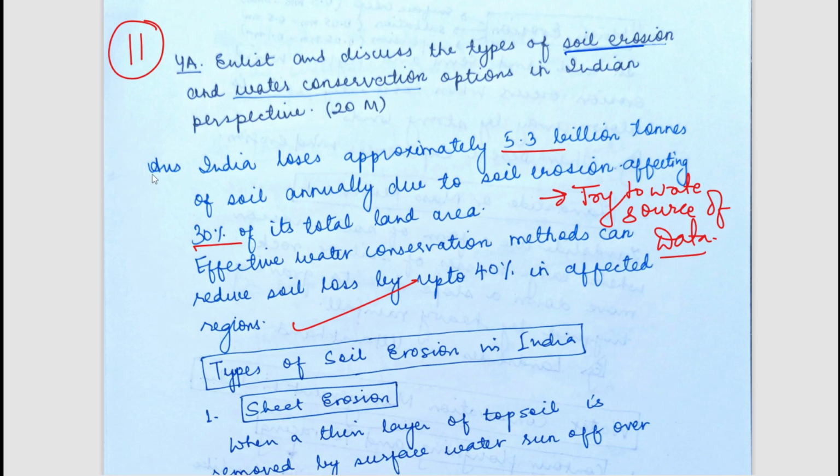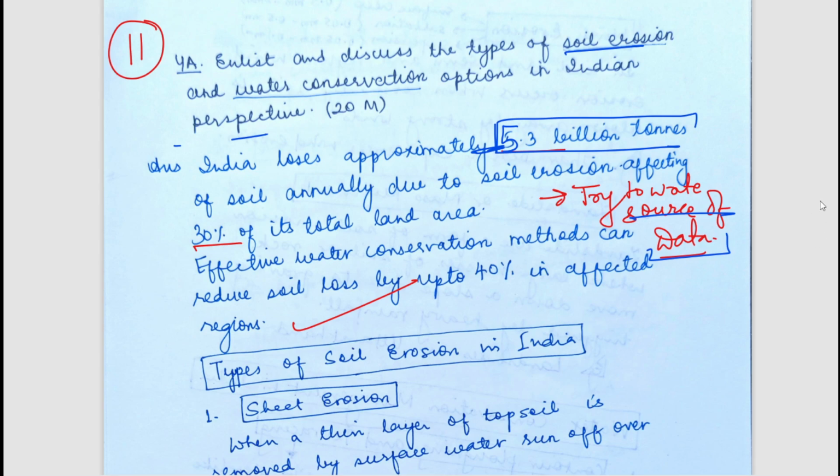Okay, so you can see the student has mentioned the data here, that is 5.3 billion tons of soil are degraded annually, or India loses this much of soil annually. But whenever you are trying to add certain kinds of data, it is good that you use data in the introduction and other places. Please try to write the source. If you remember the source, please write it, because it will enhance the effectiveness of your data and you will fetch good marks.